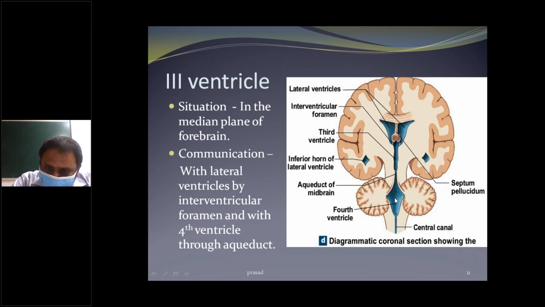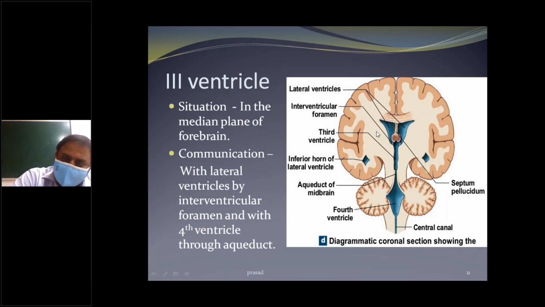The fourth ventricle continues as the central canal of the spinal cord. So the lateral ventricle communicates with the third ventricle by the interventricular foramen, the aqueduct of the midbrain communicates with the fourth ventricle, and the fourth ventricle communicates with the central canal of the spinal cord.